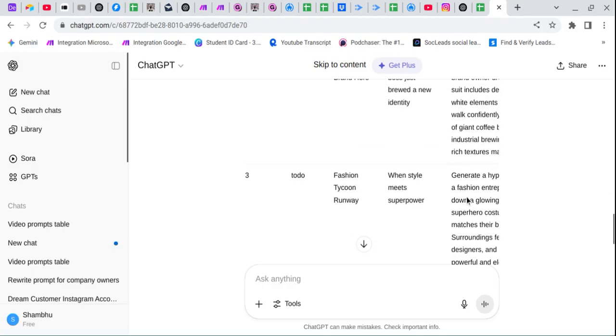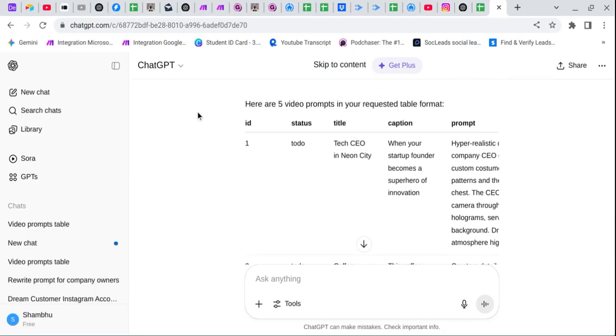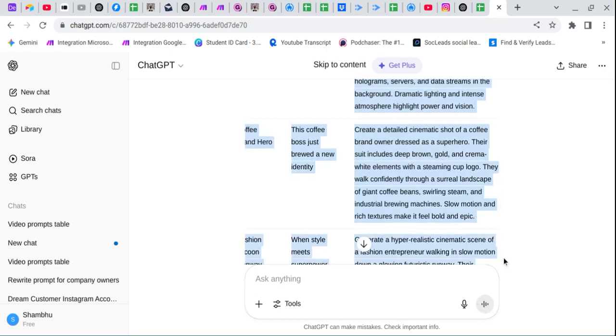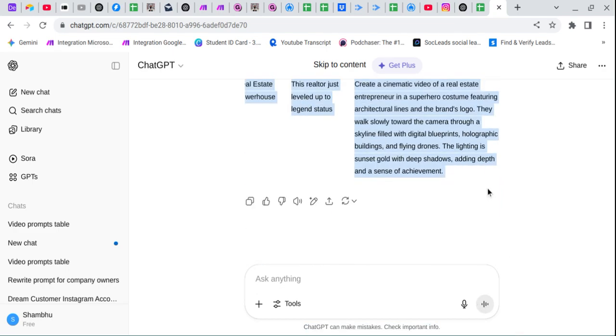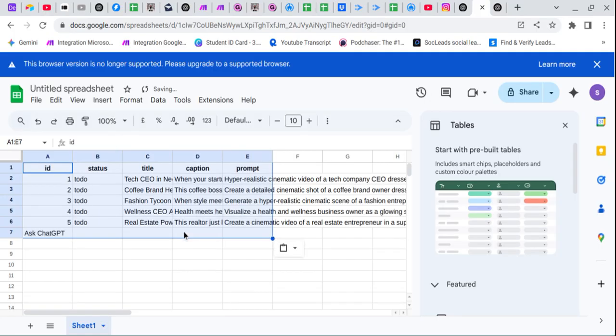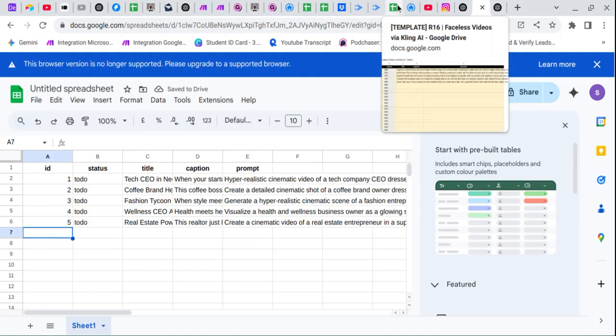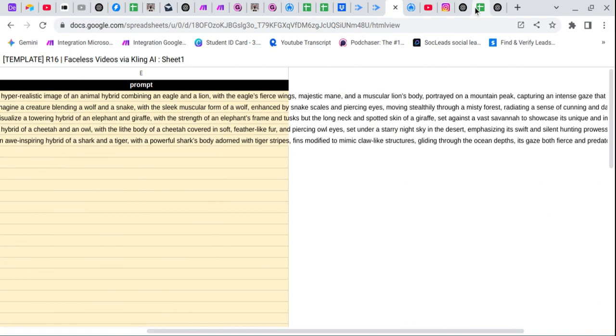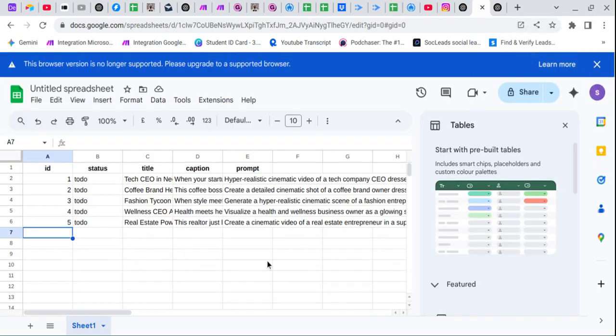I simply advertise as a CEO, like Elon Musk with their company Tesla. So I need to improve my prompt for this. Let's continue with this one. This is the best on your prompt writing skill. Let's go to this sheet. Simply drag the value and then drag it here. Paste the prompt and let's remove this. Okay, everything is done.